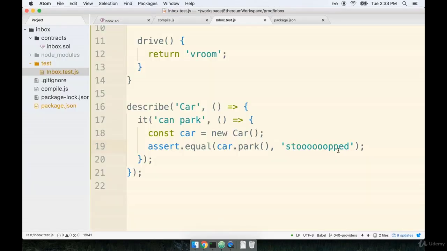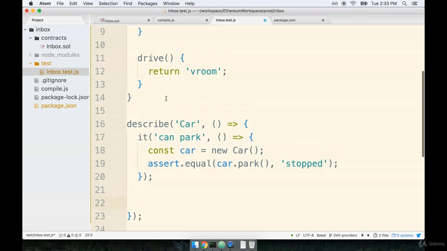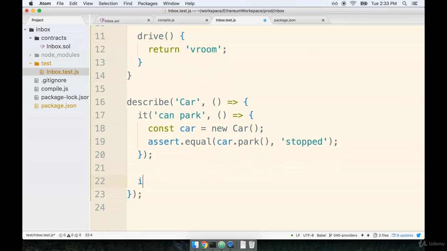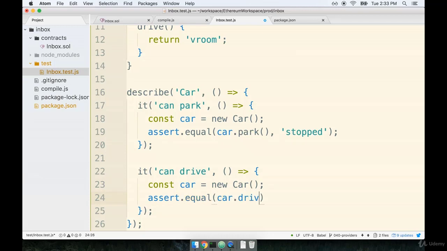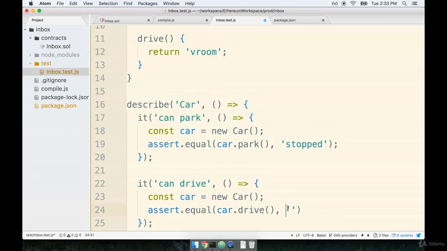Now let's go back over to our test file, and we're going to fix this back up so the test is passing again. Cool, that looks good. Let's now create a second it statement. And in this one, we're going to test the functionality of our drive function. So in a second it block, we'll say something like it can drive. I'll place a second function. Inside of here, we'll make another car. And then we will assert that calling car.drive is equal to the string vroom right here.